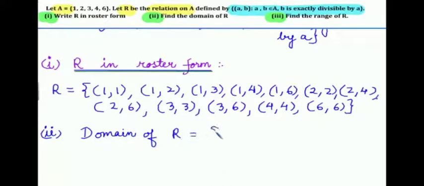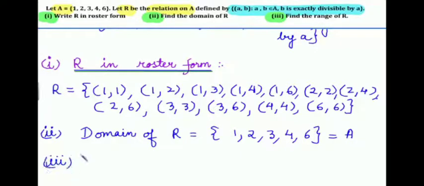And the domain of R, we all know, is the first element of your relation. So the first elements are 1, 2, 3, 4 and 6, and that is your A. Range of R is equal to the second element of the relation.